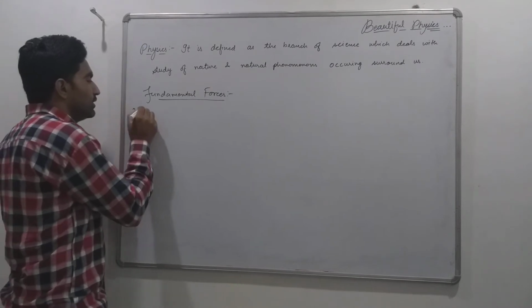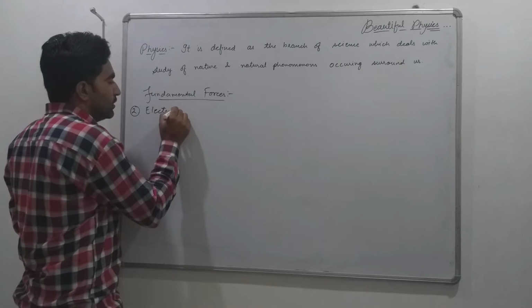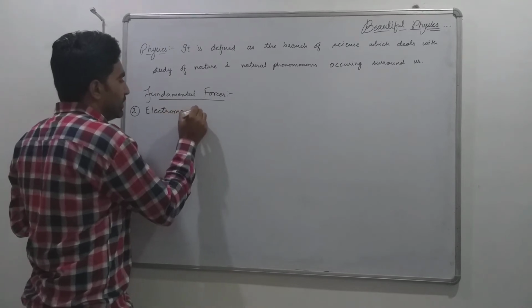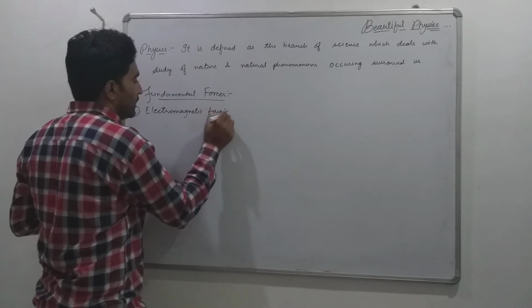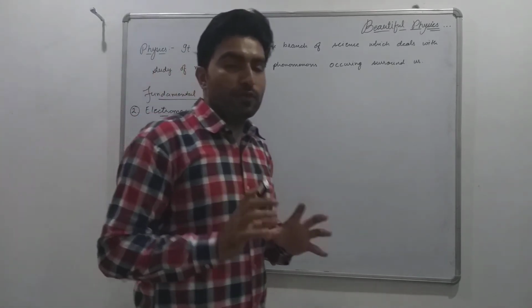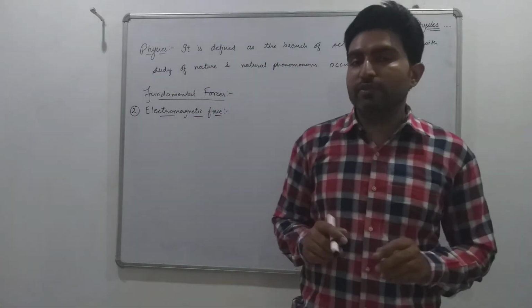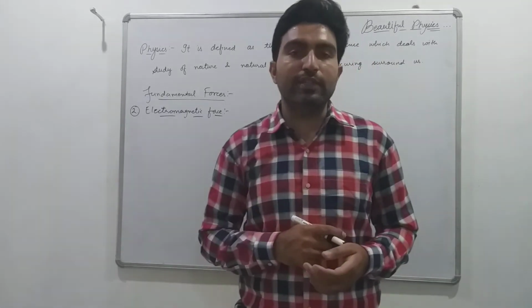Second one is electromagnetic force. The force existing between two charged particles at rest is known as electrostatic force.